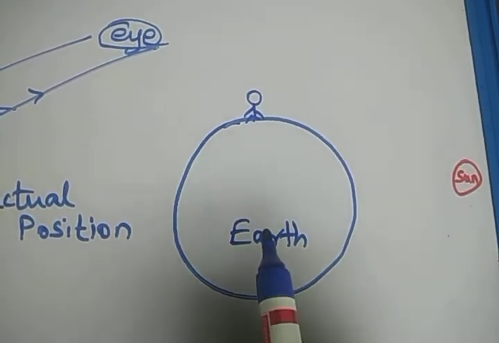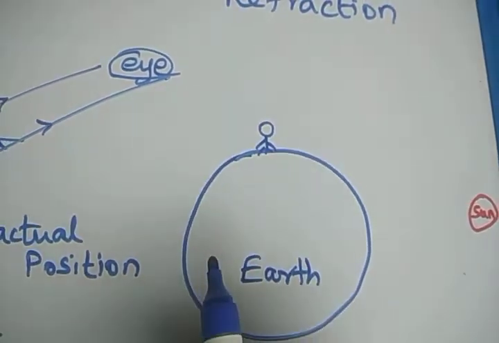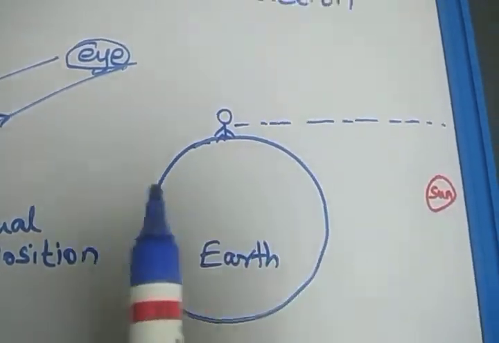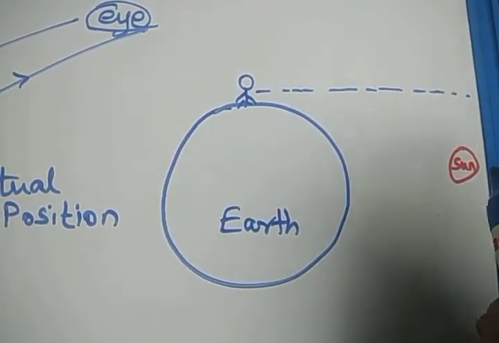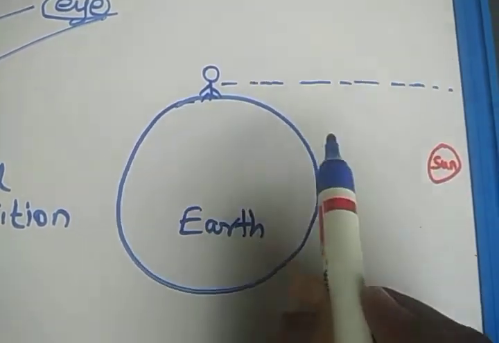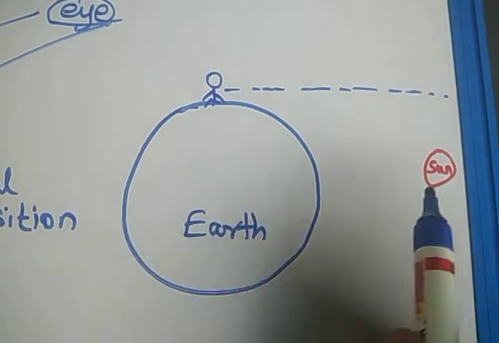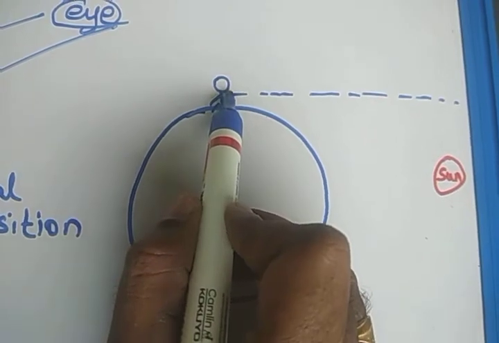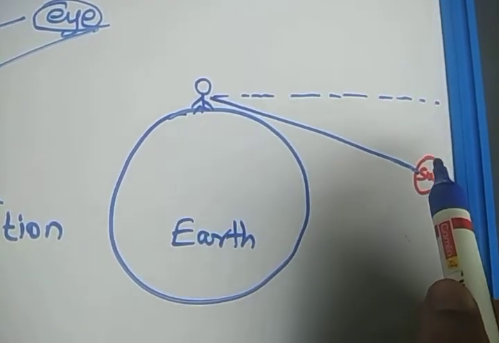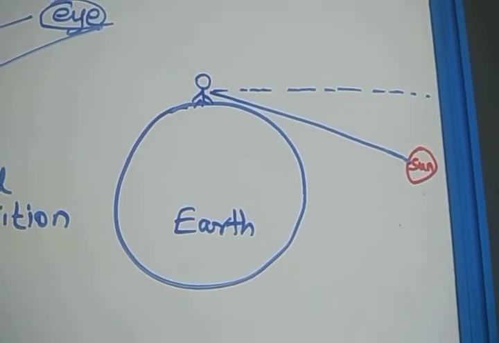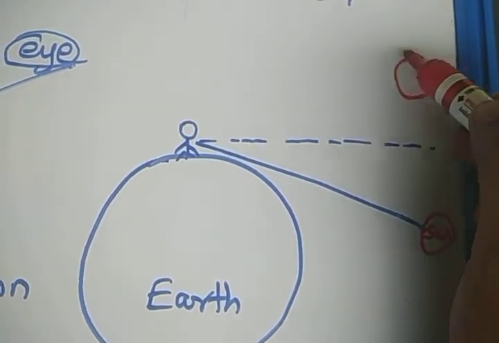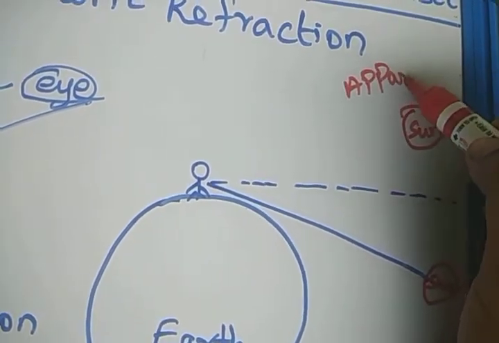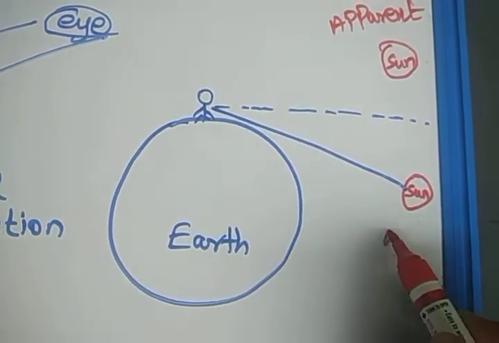Dear students, let us assume that we are standing on the surface of the earth. This is the horizon. We are able to see only horizontally. But actually, the sun has not risen. Because of the rotation of the earth, the sun has not risen. But what will happen? This is the actual position, but the sun's apparent position will always be above the actual position. This is the sun's apparent position, which is always above the actual position.